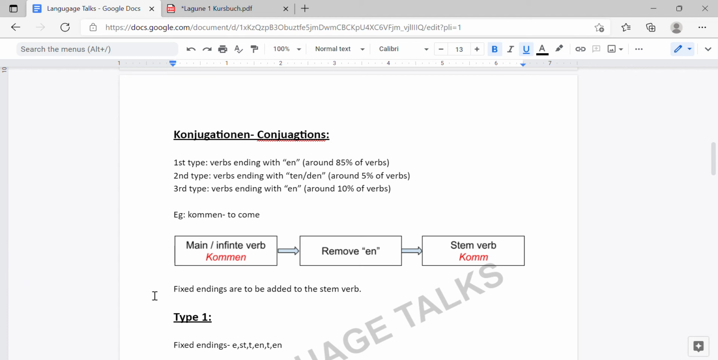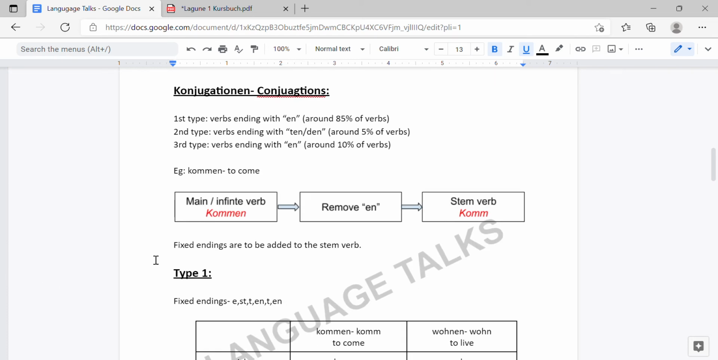So for example, let us see what this conjugation is and how we will be doing it. For the first example, let us take kommen. Kommen is to come. Okay. So what we are going to do is this form, this form we call the infinitive verb. That is the main verb without any changes made, the root verb. So take that infinitive verb, remove the last two letters, en, and here we get what we call the stem verb, that is komm. So kommen, removing en, we get komm. This is the stem verb.